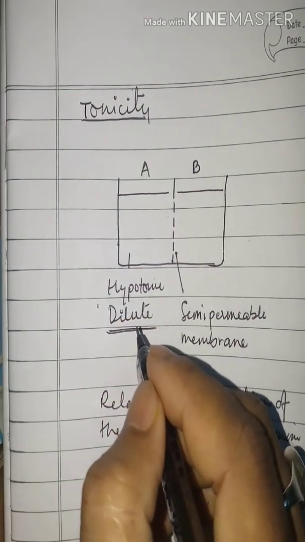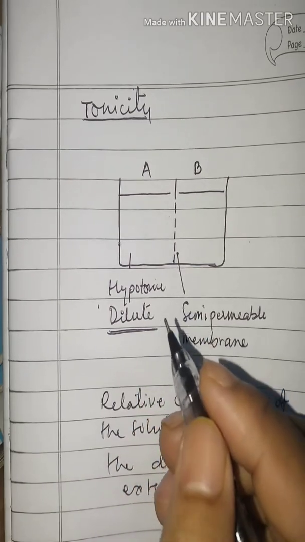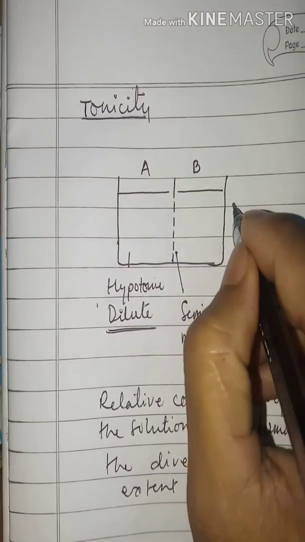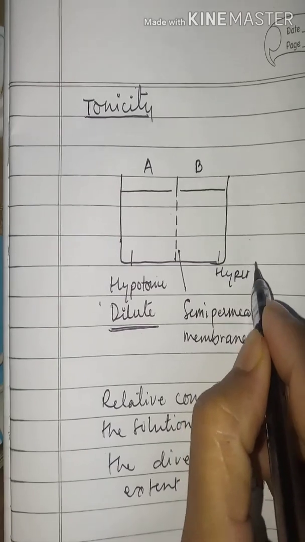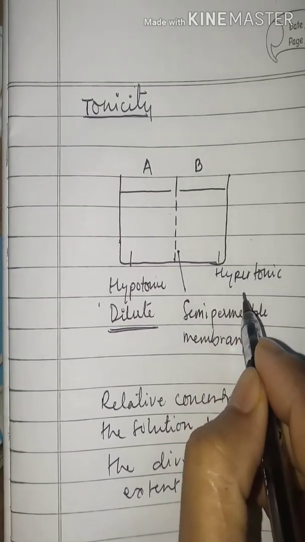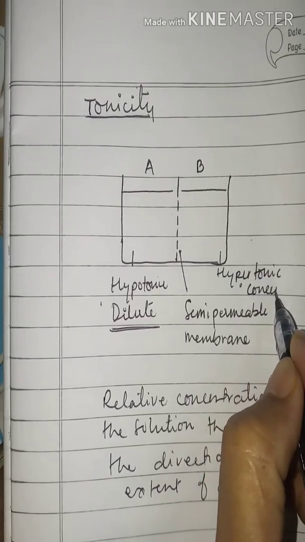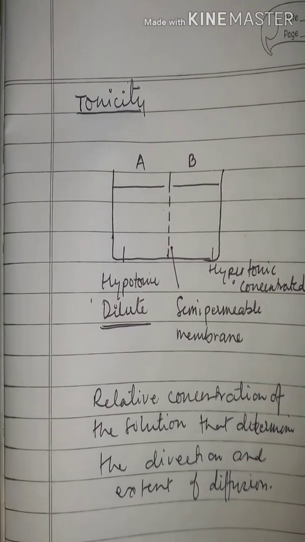Dilute means more concentration of water and less concentration of solute, that is either sugar or salt. In B it is hypertonic. We can say concentrated solution. Clear?